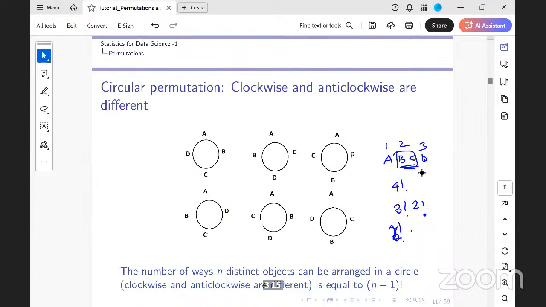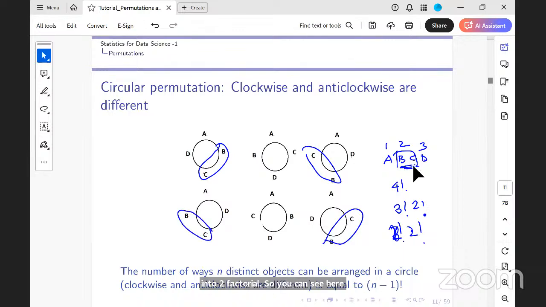If there are 3 entities, then it is 2 factorial. And among them, I can make two ways. So it is 2 factorial into 2 factorial. So you can see here, B and C are together here, here, here, and here. Is that clear? So how many? It is 2 factorial into 2 factorial. Got it?